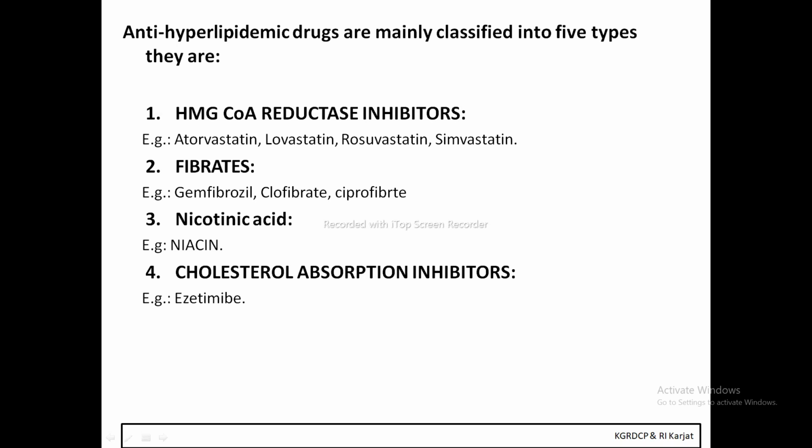The HMG-CoA reductase inhibitors include atorvastatin, lovastatin, rosuvastatin, and simvastatin. The fibrates are clofibrate, ciprofibrate, and gemfibrozil. For nicotinic acid, the example is niacin, and the cholesterol absorption inhibitor is ezetimibe. So these are the anti-hyperlipidemic drugs which we are going to discuss one by one.